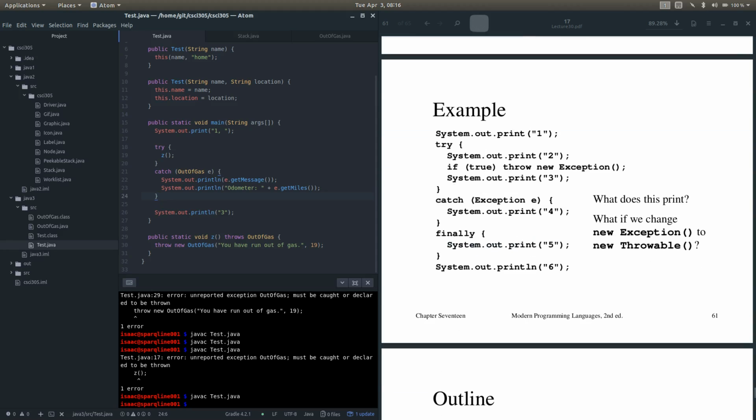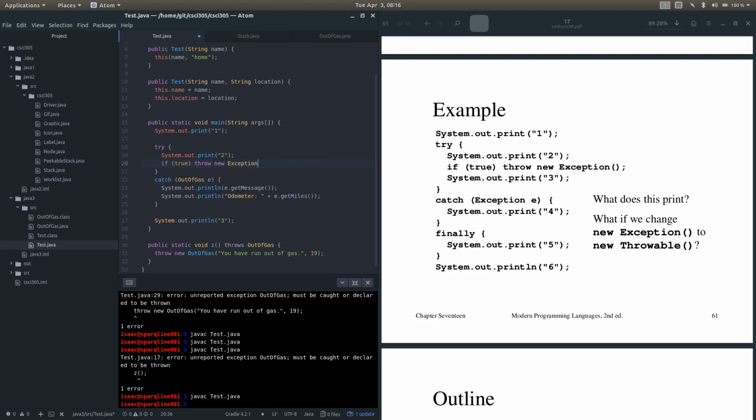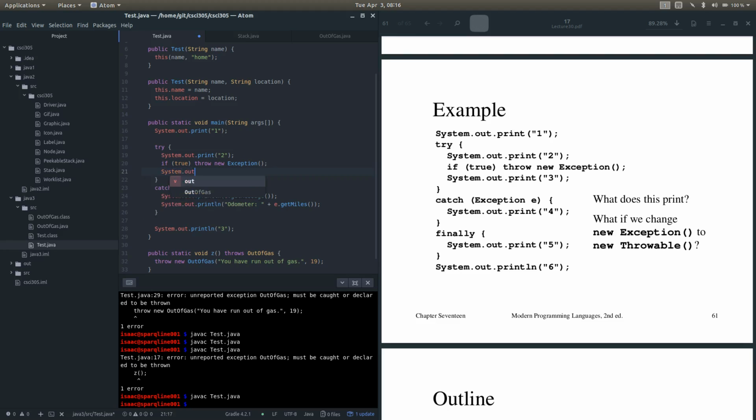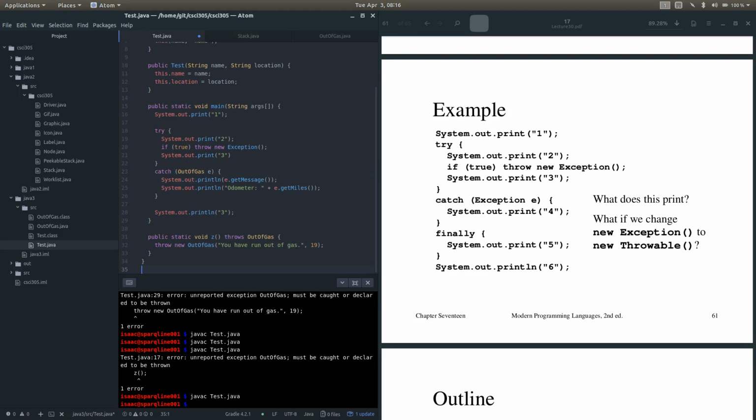So an example of this would be what we see here. We simply have this block. We're going to say system.out.print. And then what we'll say is if true, throw a new exception. So this will always throw the exception. We say system.out print 3, which will never execute.